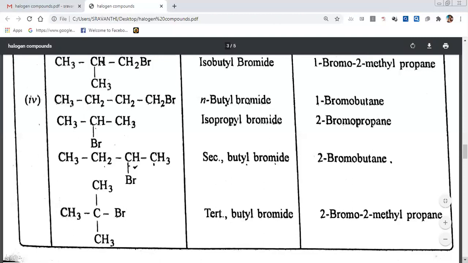One hydrogen less means C2H5. That is called ethyl. If you remove one of the hydrogens from propane, we get propyl. What is the formula of butane? C4H10. One hydrogen less means C4H9. Whenever you see this, we call it butyl. Like this, the compound which has one hydrogen less than an alkane is called alkyl.